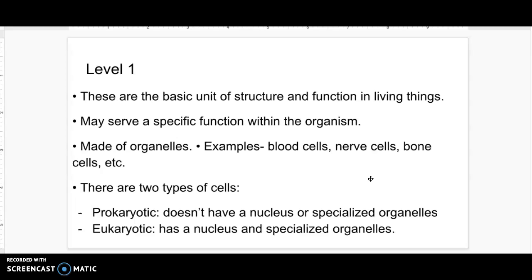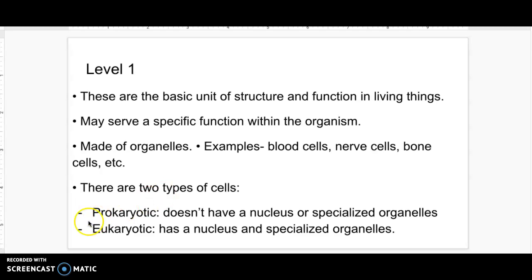So level 1 is the most basic structure found in any cell. We've discussed it already in the sense that this unit of structure and function has organelles if it's a certain type of cell, and a nucleus. It has genetic information. They all have different functions, and there are different types of them. So there are blood cells, nerve cells, bone cells, muscular cells. We have so many different types that we can talk about in the case of a human being and other multicellular organisms.